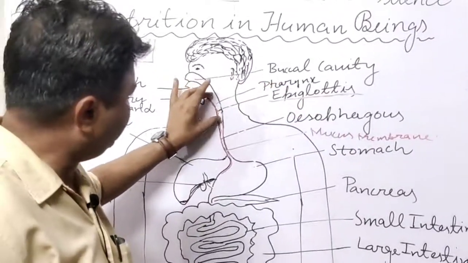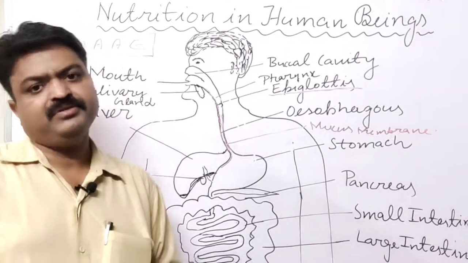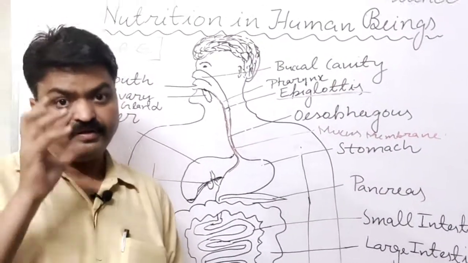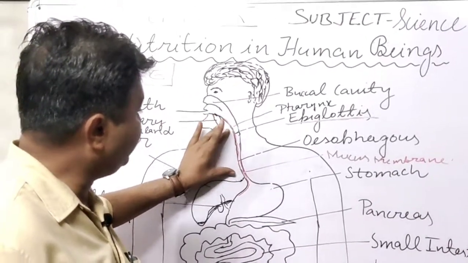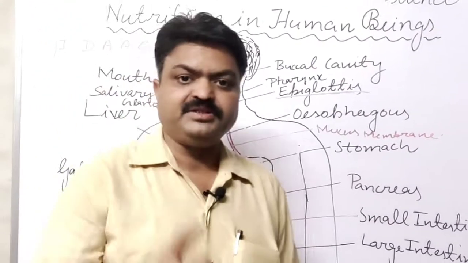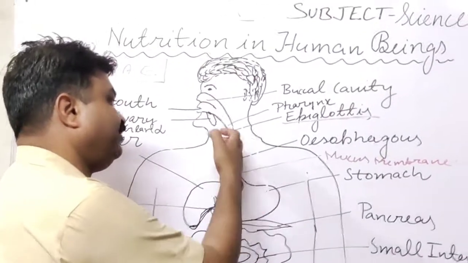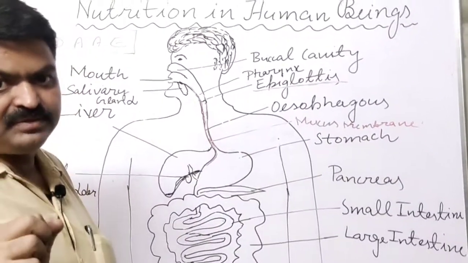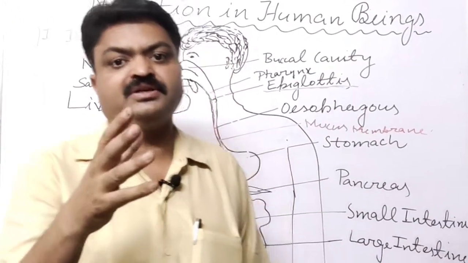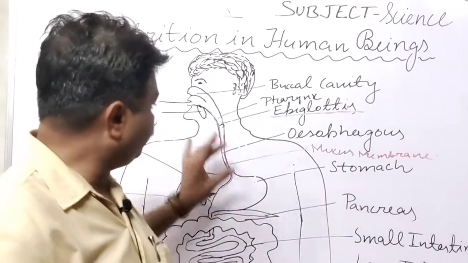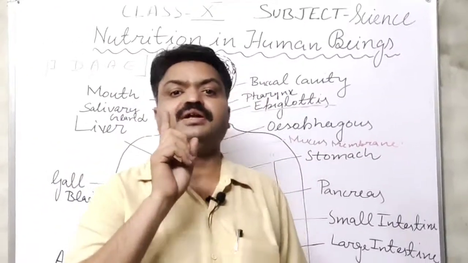Now, when the food comes inside the esophagus, student, inside the food pipe, then there is again one movement that takes place in the whole alimentary canal. There is one movement, student. And what is it? In this, the contraction and the relaxation of the muscles of the alimentary canal takes place. Means our alimentary canal muscles start the contraction, relaxation, due to which the food moves from one part to another, and that movement is known as peristaltic movement, student.